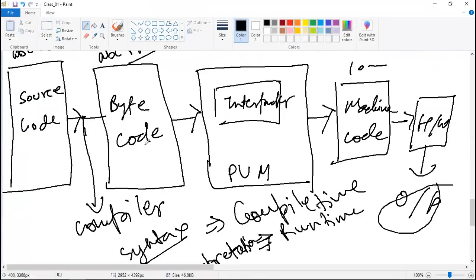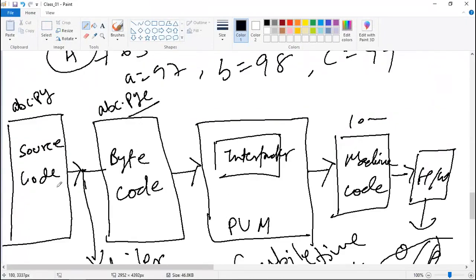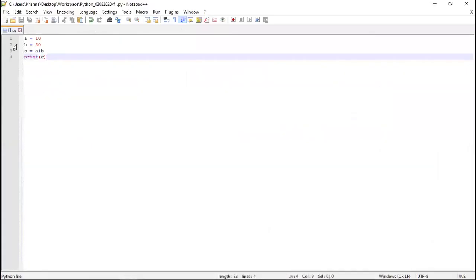Remember one thing: whenever you run a file, the bytecode which gets generated, those who have already done some Python coding like Gagan might have seen, gets saved in the same location where you saved the file. One __pycache__ folder will get created, and in that folder a .pyc file will be generated with the same name, like f1.cpython, with the Python version, .pyc.